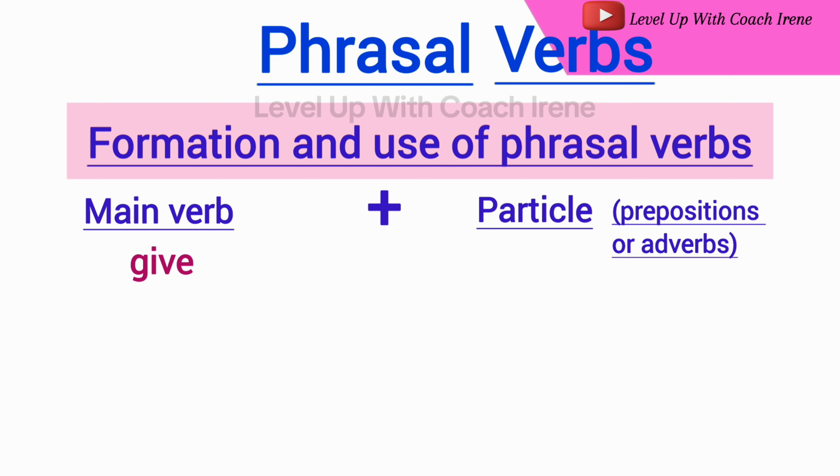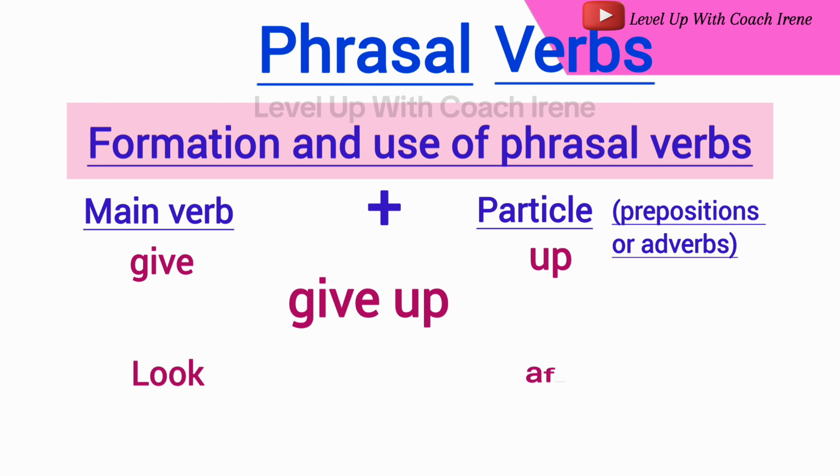Examples we have: give as a main verb. When you add a preposition up, it becomes give up, which means to quit or stop trying. Another example would be look. Adding a preposition would be after. Thereafter, we have a phrasal verb, look after, meaning to take care of.